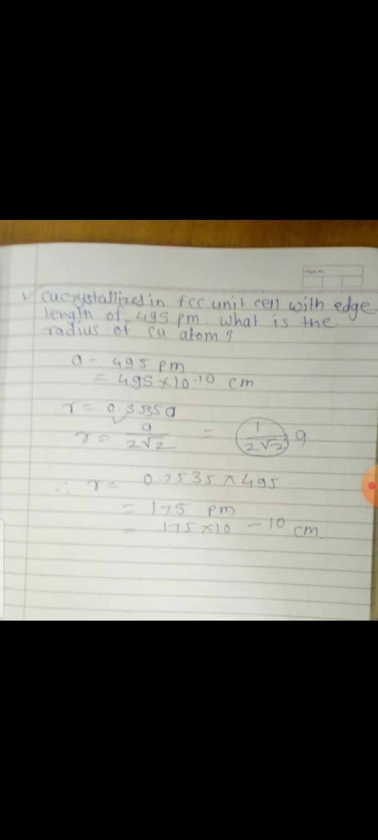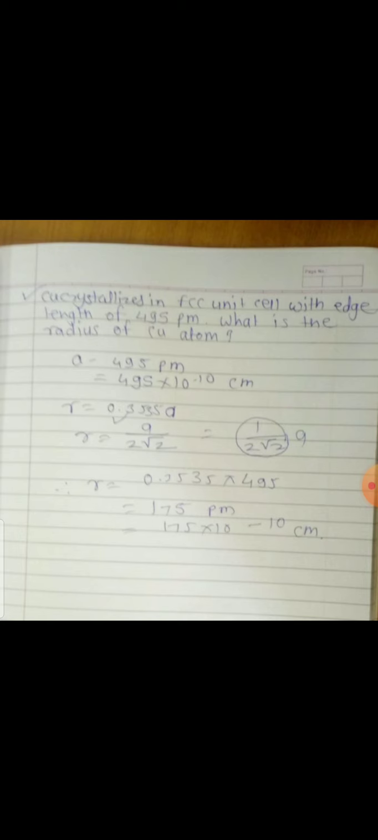The last problem is in front of you: copper crystallizes in the FCC unit cell with an edge length of 495 pm. What is the radius of the copper atom? In that problem we first determine the radius of the copper atom. So the edge length is equal to 495 pm. This 495 pm is converted into centimeters, so 495 into 10 raised to minus 10 centimeter.